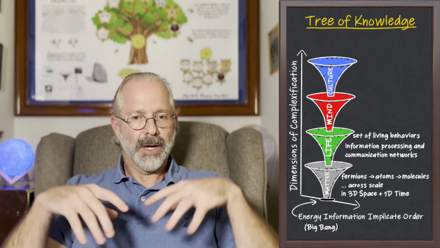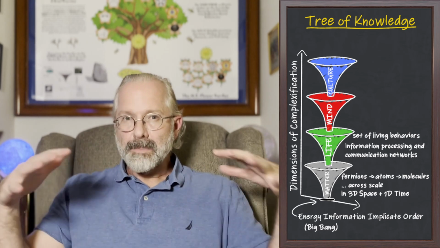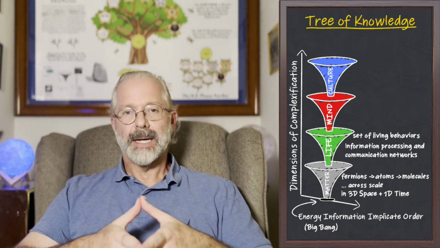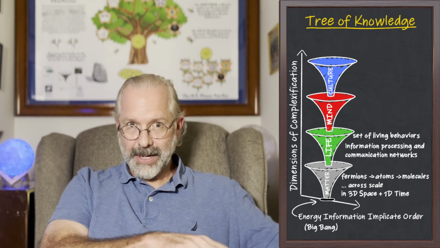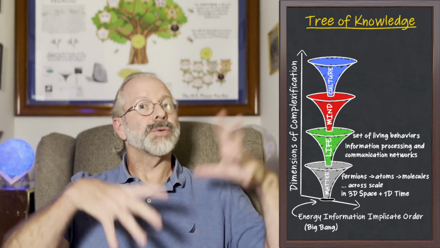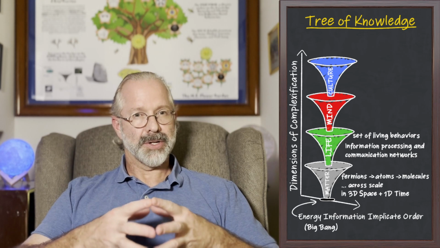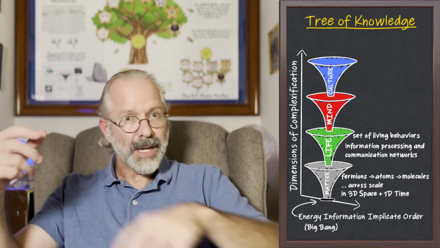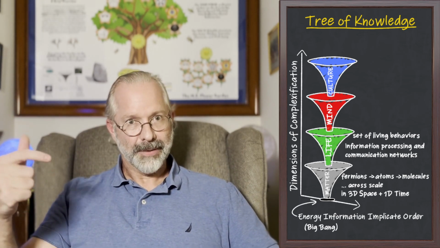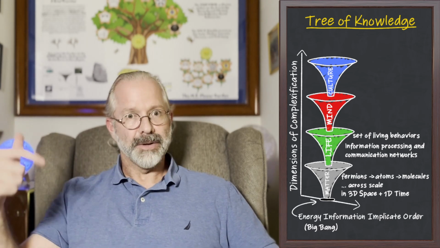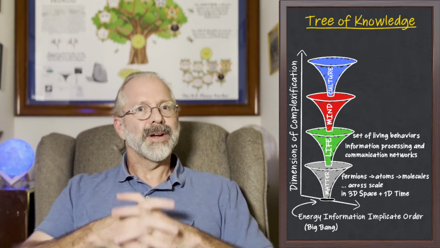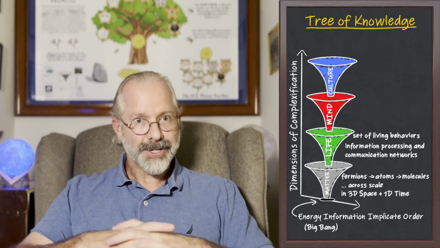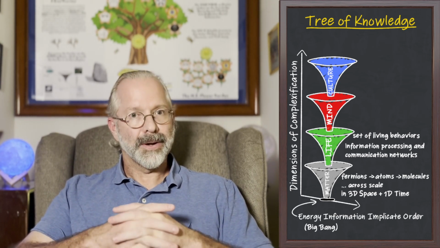So when we put this together, what we see is sort of the bottom layer of the tree of knowledge, which is an energy information implicate order that gives rise to a material dimension of complexification, which in turn gives rise to yet another plane of existence, the set of living behaviors, which are a function of information processing and communication networks. Put all this together, and we have a pretty coherent definition of energy, matter, and life, and how they all interrelate.